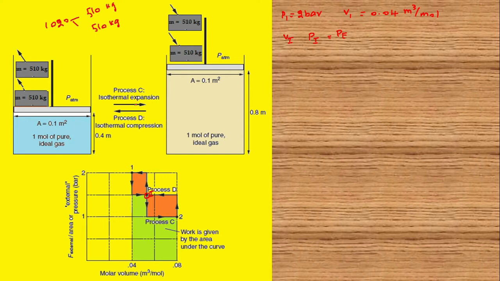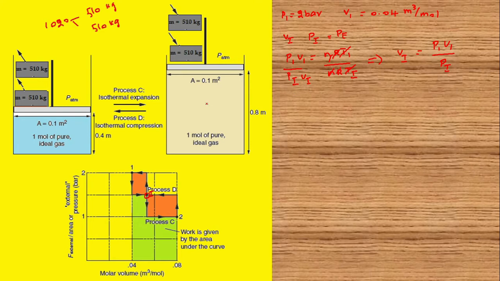Since it is an isothermal expansion, P1 V1 equals nRT1, and Pi Vi equals nRTi. Since it is an isothermal process, the temperature and R will be cancelled out. Therefore, Vi is equal to P1 V1 divided by Pi.